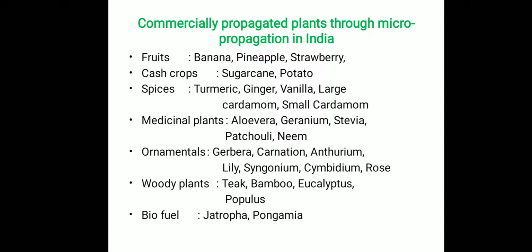Commercially propagated plants through micropropagation in India are fruit crops like banana, pineapple, strawberry, cash crops like sugarcane, potato, spices, turmeric, ginger, vanilla, large and small cardamoms, and medicinal plants such as aloe vera, geranium, stevia, patchouli and neem, ornamental plants such as gerbera, carnation, anthurium, lily, syngonium, cymbidium and rose, and woody plants like teak, bamboo, eucalyptus and populus, biofuels like jatropha and pongamia.